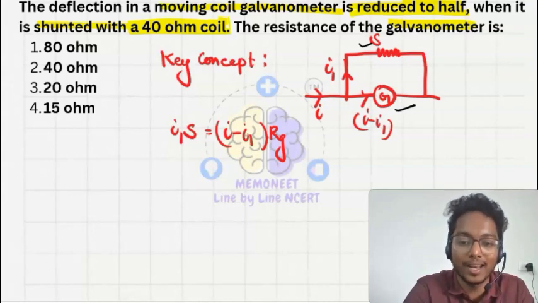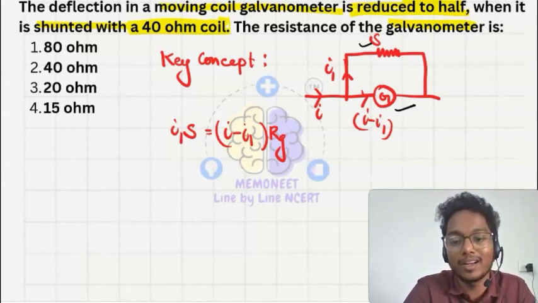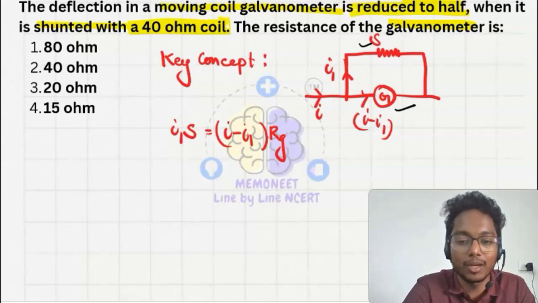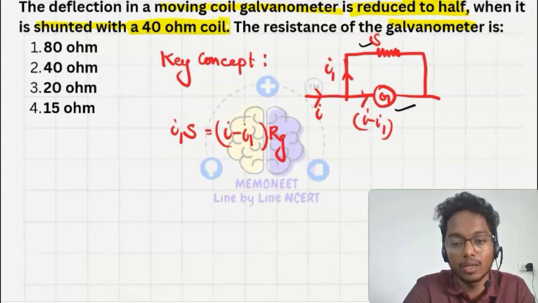Why? Because the current is dividing equally, half to the shunt and half to the galvanometer, so both have the same resistance, and that's why the potential drop is the same in both.